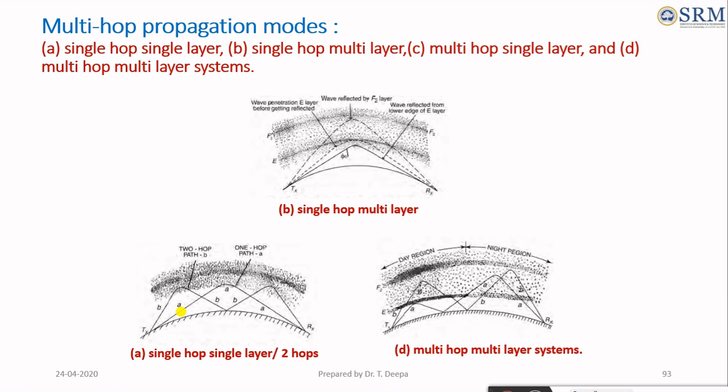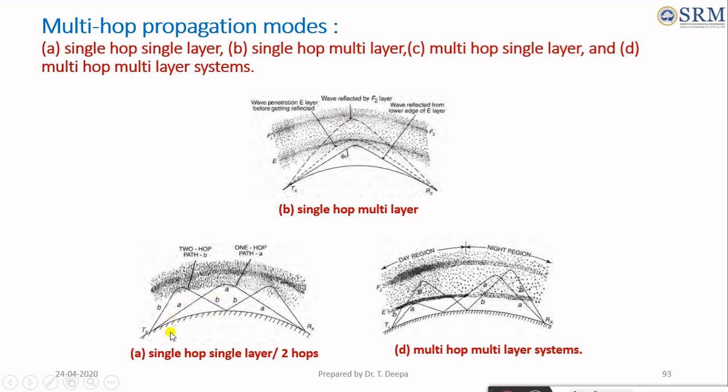The link between the transmitter and receiver in such a case is maintained in many ways. So we have different modes of multi-hop propagation: single-hop single-layer, single-hop multi-layer, multi-hop single-layer, and multi-hop multi-layer systems. For example, this figure shows there is a single hop between the transmitter and the receiver, but in a multi-layer system, it is single-hop multi-layer transmission, because the wave penetrates into many layers.